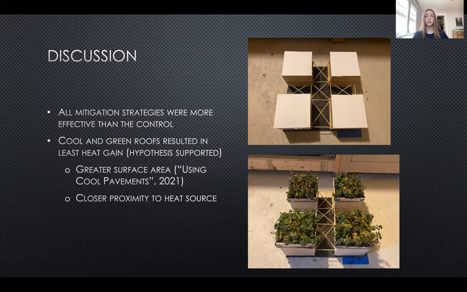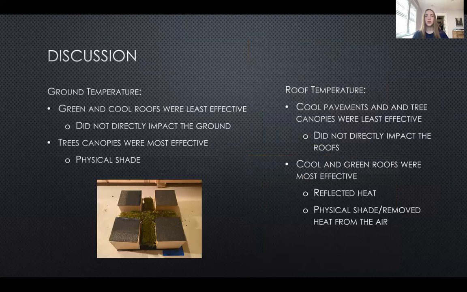Another reason the roofs may have done better is that they were located closest to the heat source and the point at which the atmospheric temperature was measured. For the ground temperature, the green and cool roofs were less effective, which makes sense because they did not directly affect the ground. Meanwhile, the tree canopies were most effective, followed by the cool pavements.